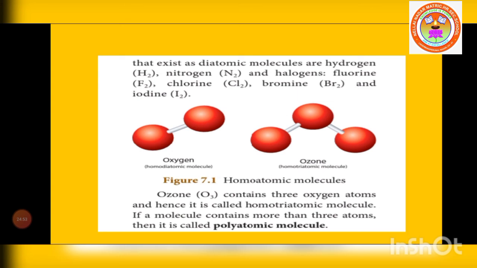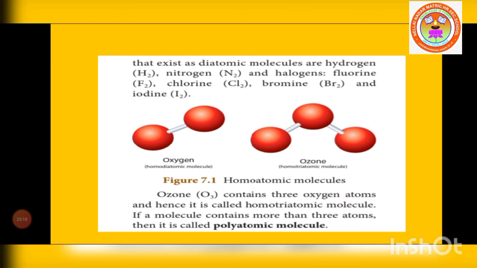Let us consider molecules that exist as diatomic: hydrogen is homodiatomic, two hydrogen chemically combined. Oxygen is already explained. Nitrogen is also diatomic, two nitrogen chemically combined. And the halogens: fluorine, chlorine, bromine, iodine.